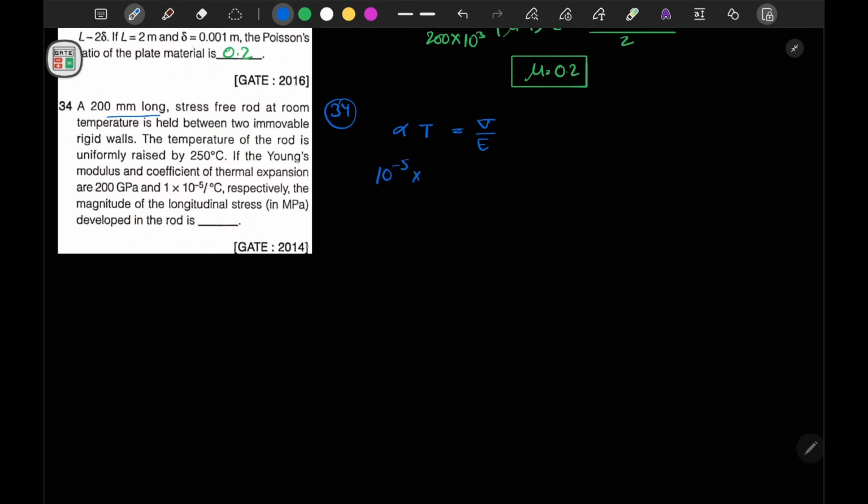If you want to calculate the temperature T, it is mentioned that the rod is stress free at room temperature and held between immovable supports, and the temperature of the rod is uniformly raised by 250 degrees Celsius. So T value is 250, equal to sigma, and sigma we have to calculate. It is asked, what is the magnitude of longitudinal stress, upon E. E is given as 200 gigapascal, so 200 into 10 to the power 3. Okay, so if we solve this, we will get the value as 250 into 2, that is 500 megapascal.